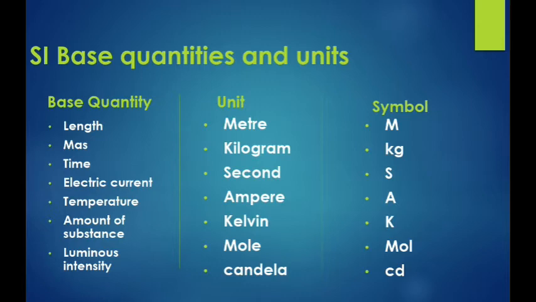You know the definition of a fundamental quantity: the quantity which cannot be expressed in terms of any other physical quantity. See the screen, these 7 fundamental quantities cannot be expressed in any other quantity.